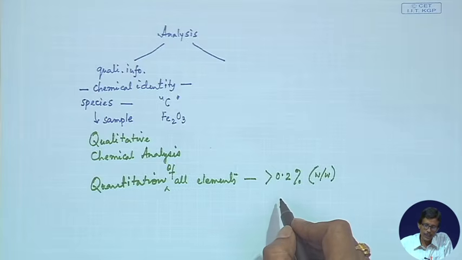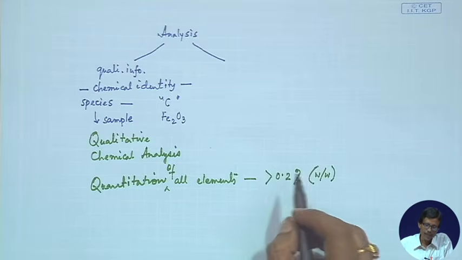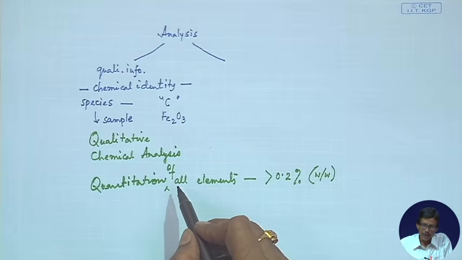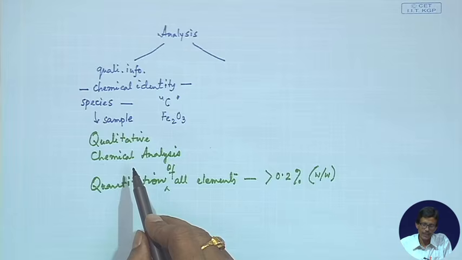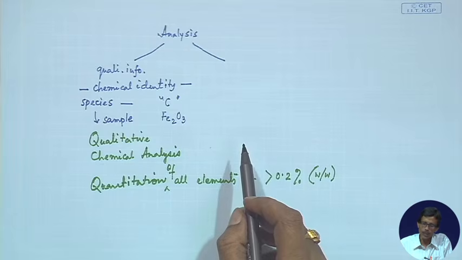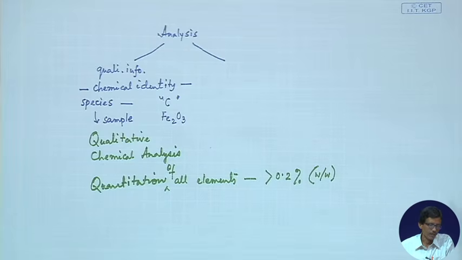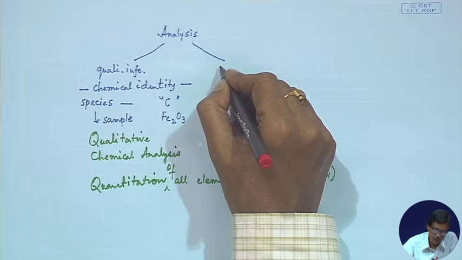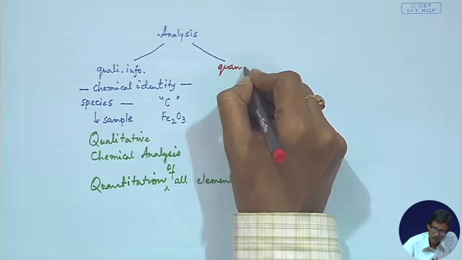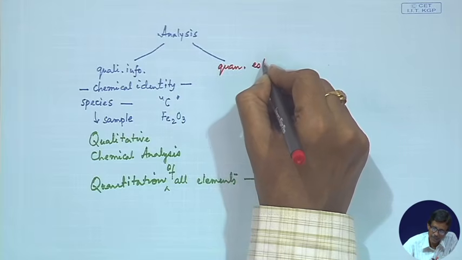What we will be learning in our next classes is that a typical analysis, after identification, that means after qualitative identification, we can go for the corresponding quantitative analysis. So, in case of quantitative analysis, the other part is the corresponding quantitative estimation.